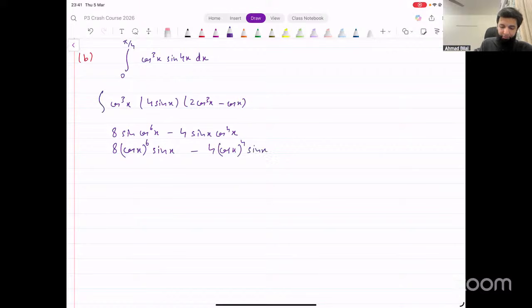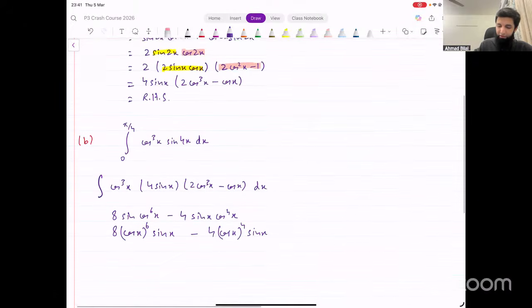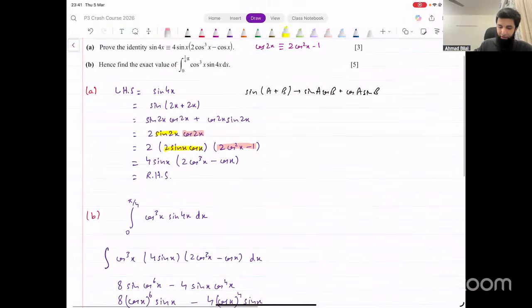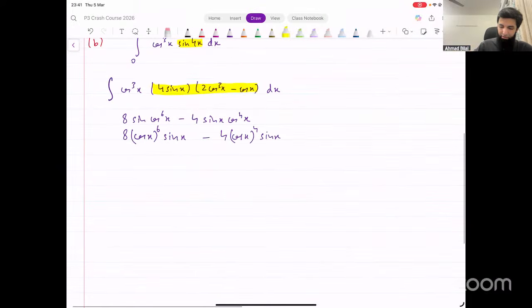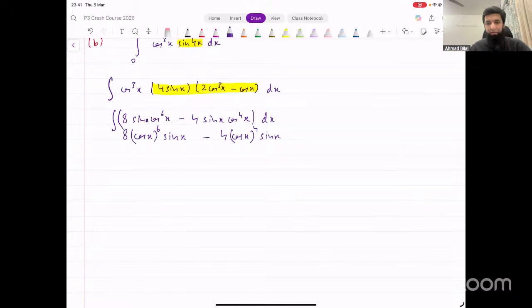Does that make sense? So I've used that identity first of all. Let me explain this again now. What I've done is I've replaced sine 4x with this whole thing, the identity that we proved in the first part. And then I've simplified this to get this thing. And now both of these expressions that we have got, they can be integrated.